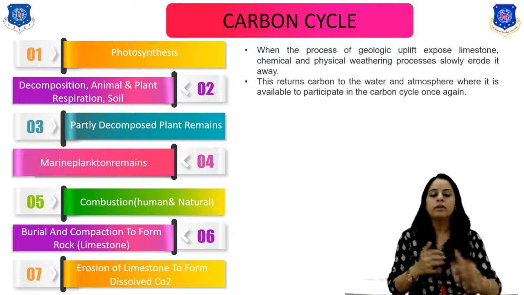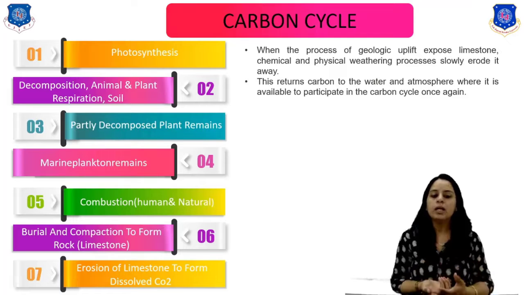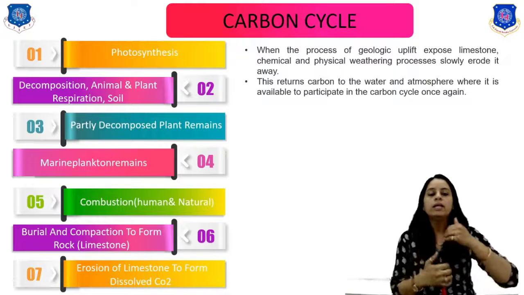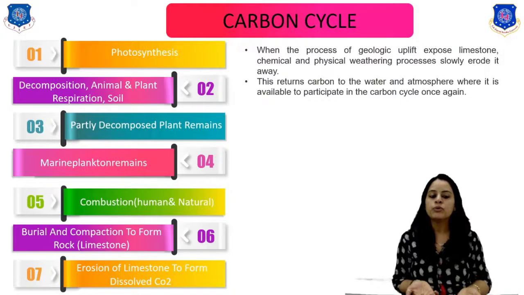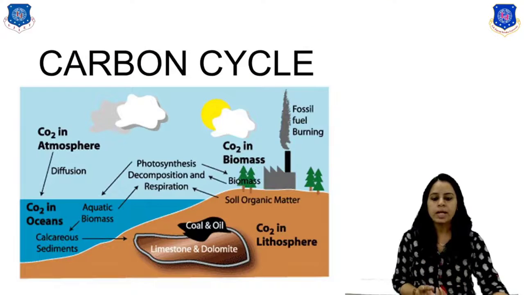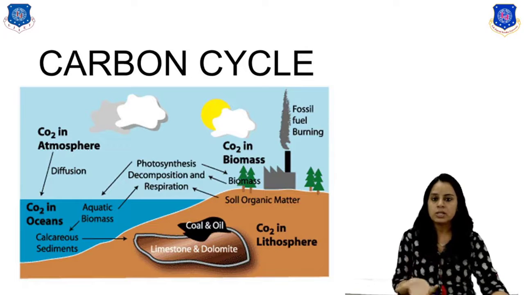And the last one is the erosion of limestone into the form of dissolved CO2. It means that when geological uplift exposes limestone, chemical and physical weathering processes slowly erode it, right, and return carbon to the water and atmosphere, where it is available to participate in the carbon cycle once again. So this is all about the carbon cycle. Here on screen you can see the carbon cycle. First of all, the photosynthesis process is there.